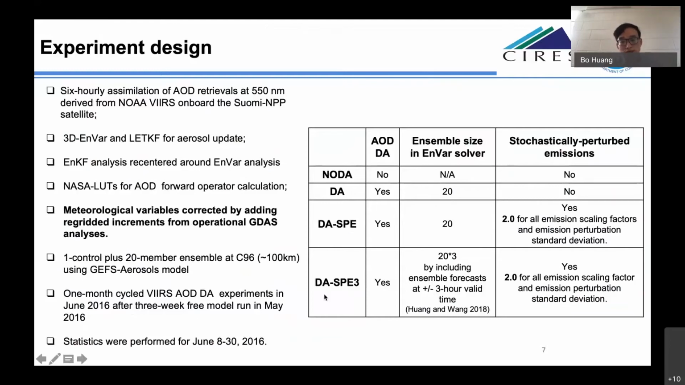The DSPE3 is similar to DSPE, but the ensemble size is increased from 20 to 60 by including ensemble forecasts at plus and minus 3 hour valid time. The goal is trying to cheaply increase the ensemble size and hopefully increase the spread of the ensemble.